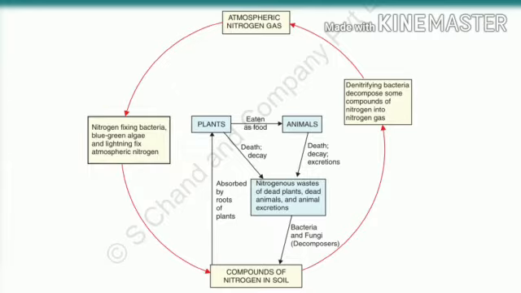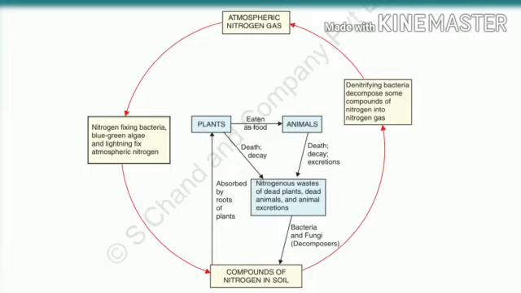Actually, there are certain nitrogen fixing bacteria present in the soil and in the root nodules of leguminous plants. Understand, children? As well as blue-green algae is also present in the soil. Okay? And on the other hand, lightning in the sky. So all these three fix nitrogen gas from the atmosphere and convert it into compounds of nitrogen which go into soil. Understand? Now what happens after that?